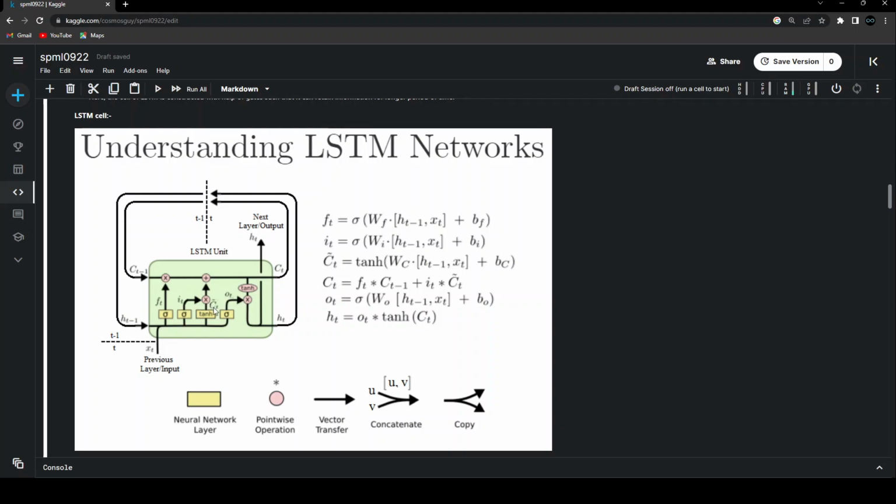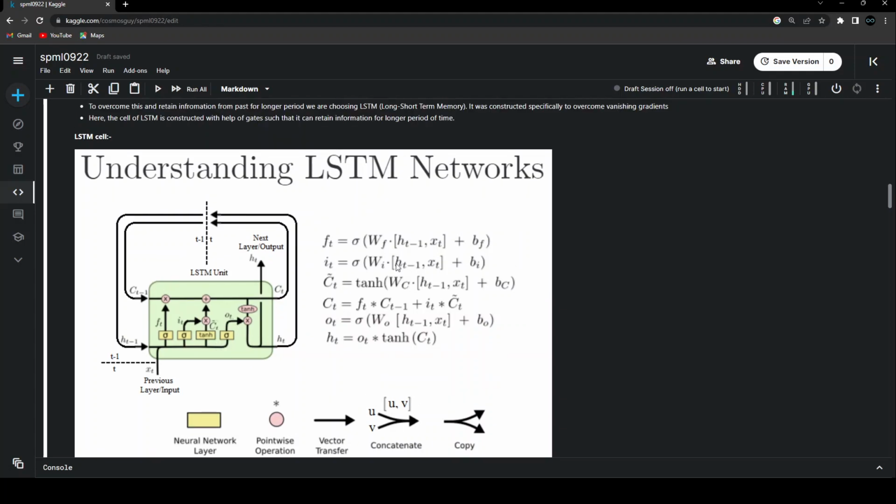The candidate state is going to have the values of the input, and then after concatenating, it is going to pass through another tanh layer over here, and then be multiplied by, again, the values of 0 and 1. So in this output, the things that I want as output as the hidden state are multiplied by 1, and if I don't want something as output, it is multiplied by 0, and all of that is taken care of with the help of this sigmoid layer on the output that we have created. This is the basics of how LSTM works.